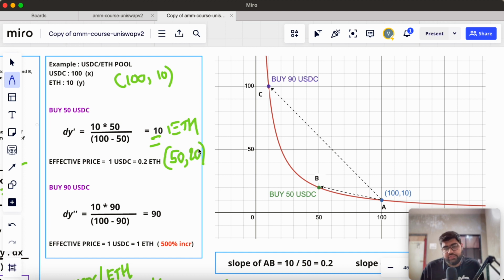Also, let's take the second scenario. Let's say we want to buy 90 USDC. If we calculate the amount of ETH we need to deposit to buy 90 USDC, it will be 90 ETH. So we need to deposit 90 ETH to get 90 USDC. So what is the effective price that we paid to buy 1 USDC? It's actually 1 ETH, 90 divided by 90. So it's actually a 500% increment.